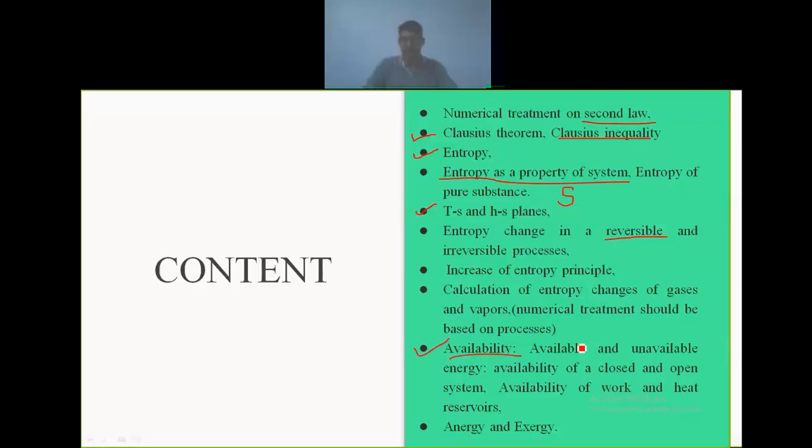Then after that, we are going to see the increase of entropy principle, the principle of entropy generation. After that, we are going to see calculations regarding entropy generation for gases, vapor, etc. Then the availability concept, which is one of the most important concepts regarding the efficiency of a system.